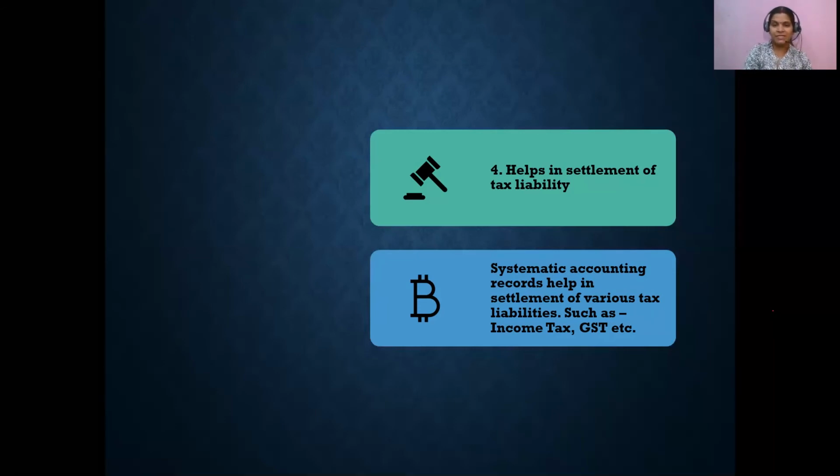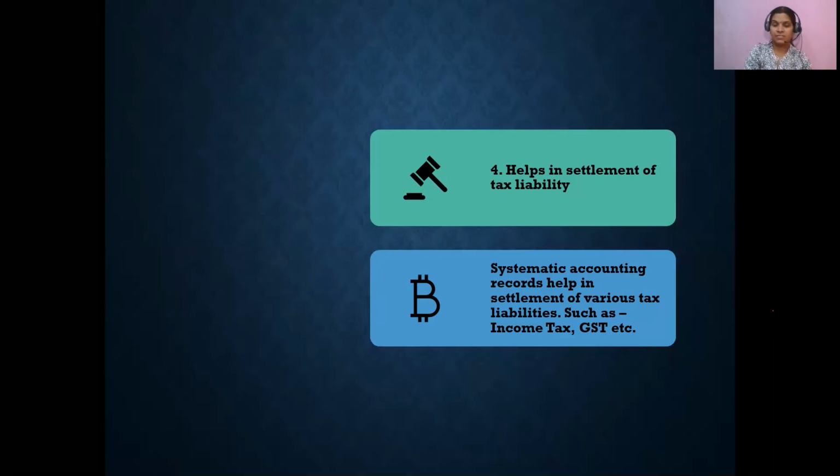When we maintain accounts and do proper accounting, we get to know exactly how much our profit is and what our liabilities are, like how much income tax we need to pay. Only when we know how much our income is can we assess how much tax we are liable to pay.